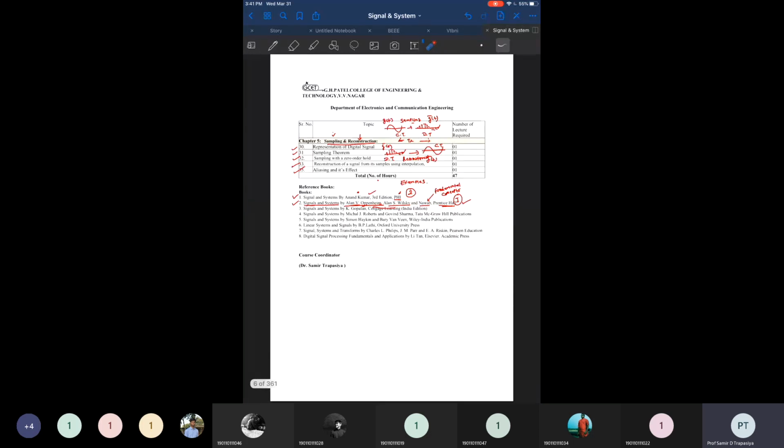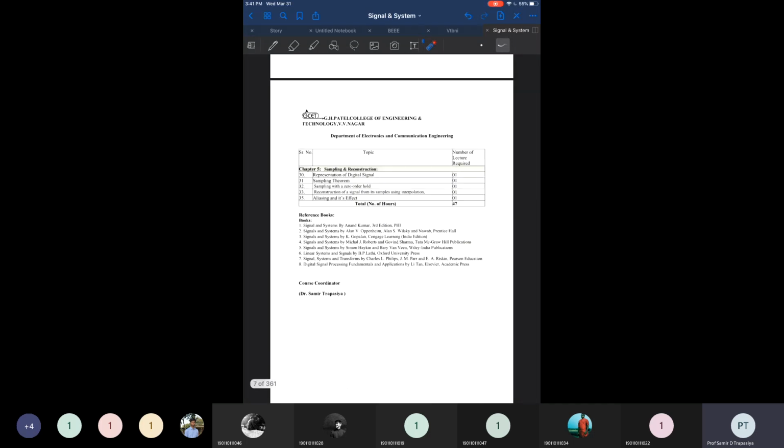And the book, I have suggested you 2 books. One is the Oppenheim. Oppenheim is a very nice book. And the second book is Anand Kumar. Most of the examples are given in Anand Kumar and Oppenheim. There are some other books already available. You can refer to those books. You can even refer to my class notes also.